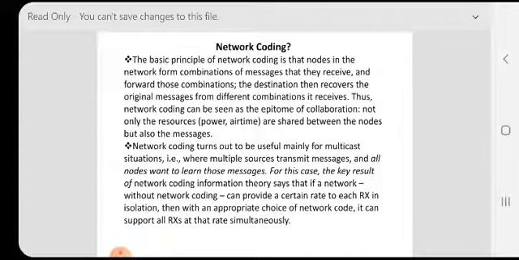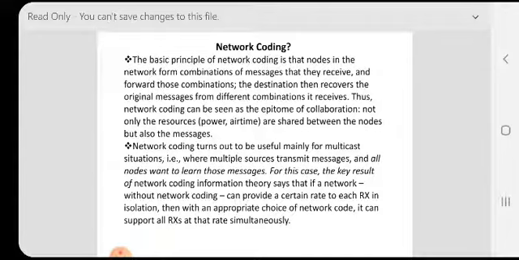Thus, network coding can be seen as collaboration. Not only the resources, power, and time are shared between the nodes, but also the messages. Network coding turns out to be useful mainly for multicast situations, such as where multiple sources transmit messages and all nodes want to learn those messages.